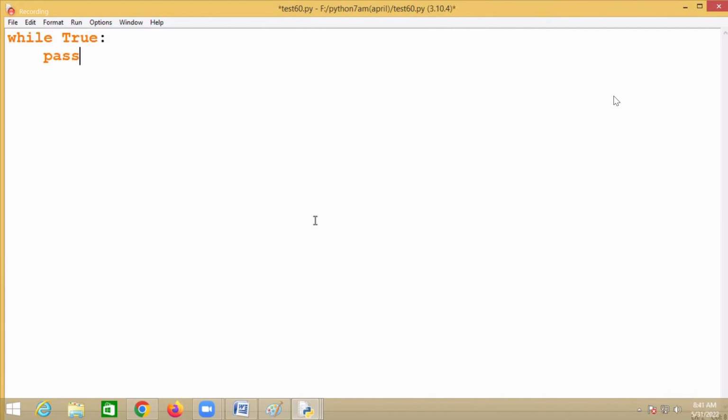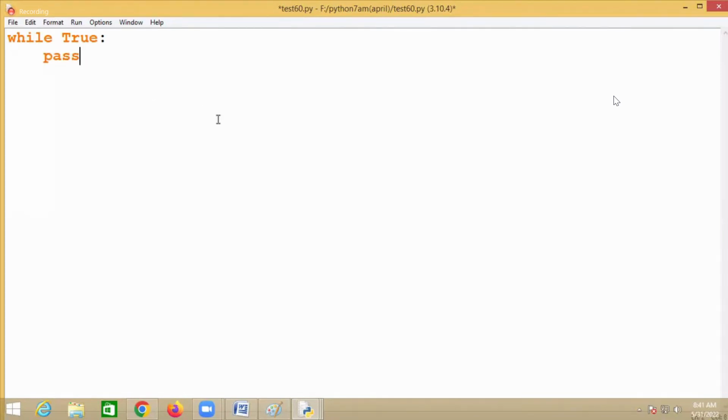How many times is this loop executed? What is a pass here? Is the while loop empty or not? Yes, so it is an empty loop. While True means the condition is true. It executes what? Pass. Pass means do nothing. Then again true, again it executes pass.